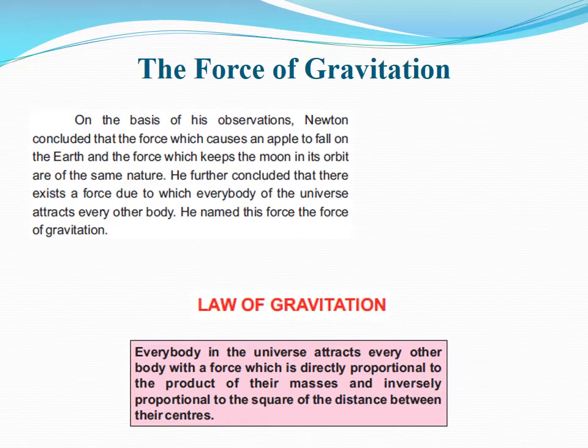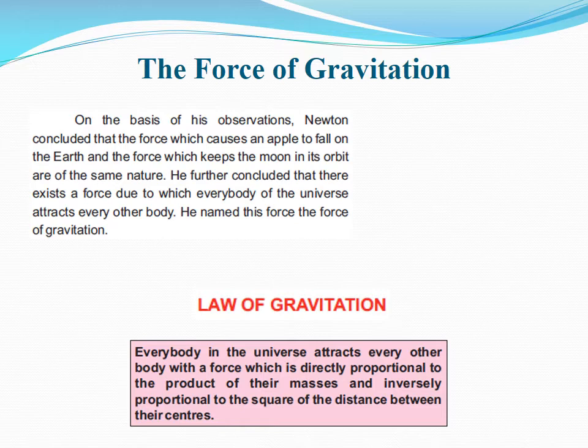On the basis of his observations, Newton concluded that the force which causes an apple to fall on the earth and the force which keeps the moon in its orbit are of the same nature. He further concluded that there exists a force due to which every body of the universe attracts every other body. He named this force the force of gravitation. He then proposed his famous law of gravitation.